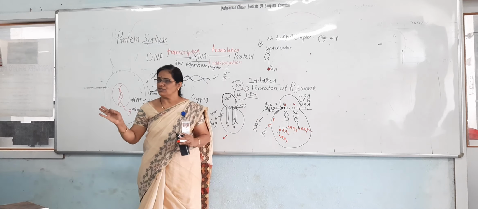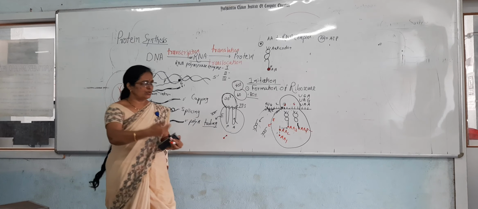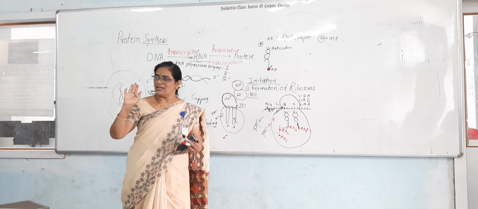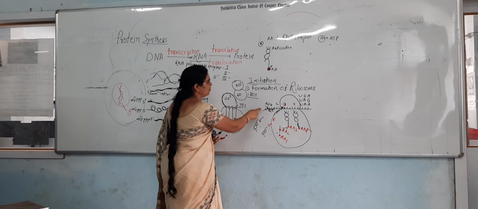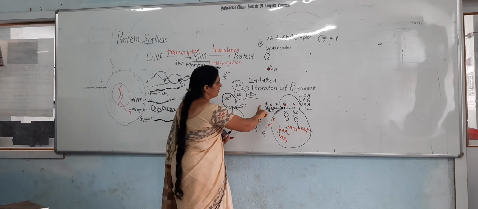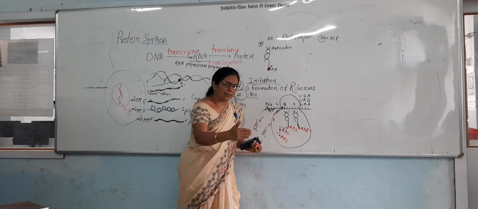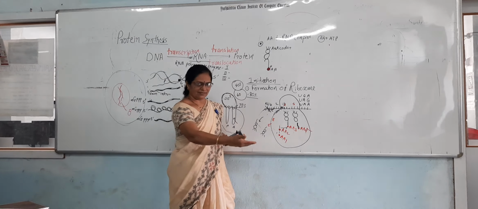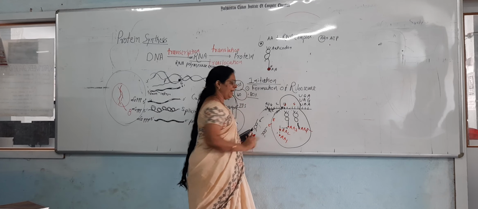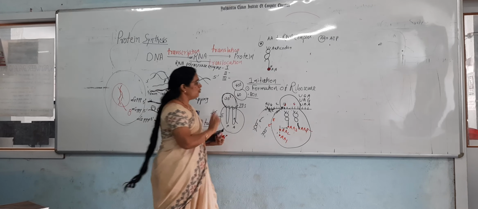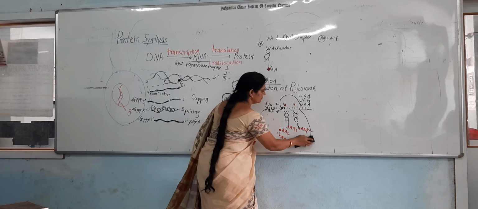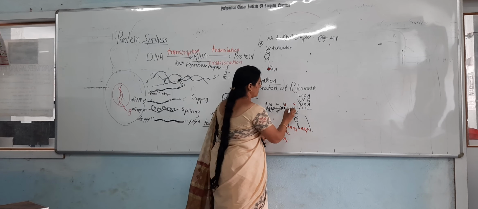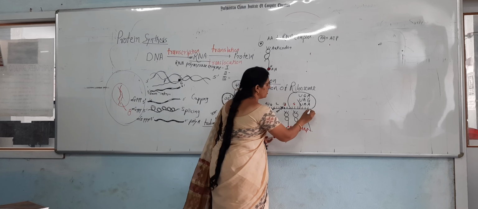What is the meaning of translocation? The movement of the ribosome towards the stop codon, one step ahead, is called the translocation. It moves from one codon toward the stop codon, step by step, not with jumping. Now what happens? Look at here. The ribosome moves toward the stop codon.